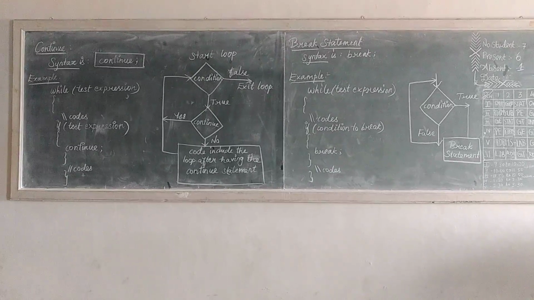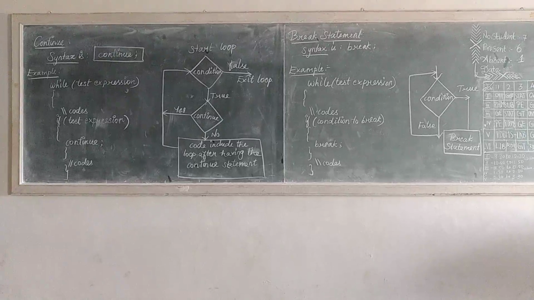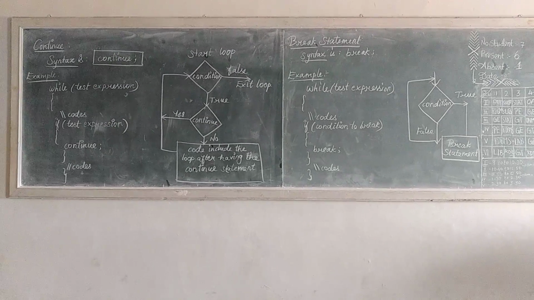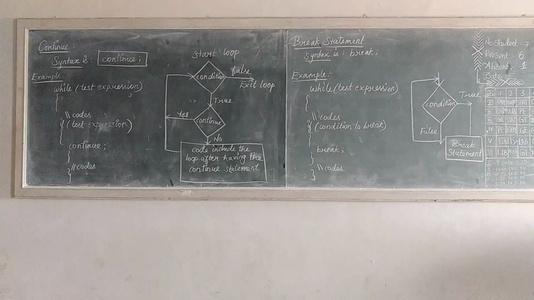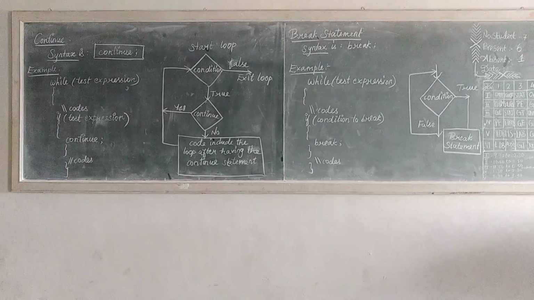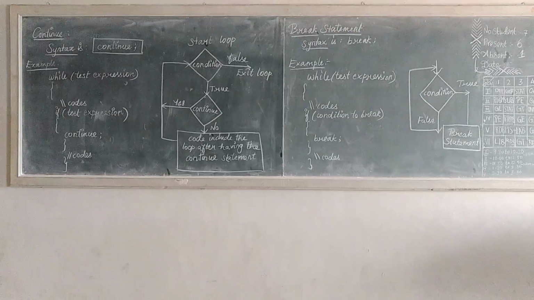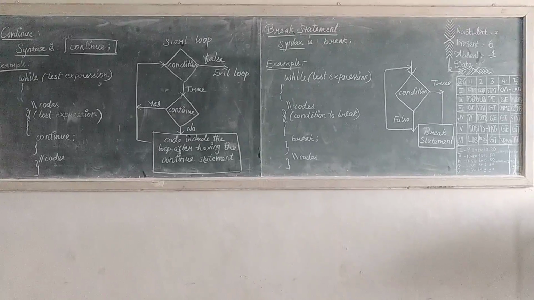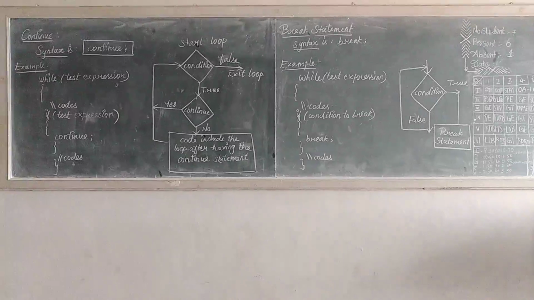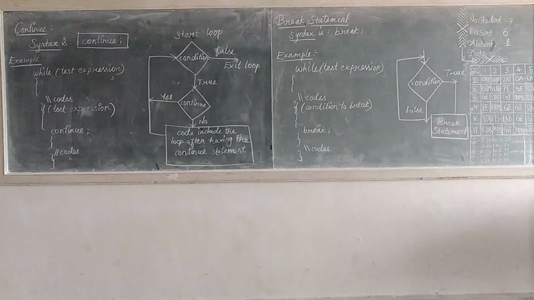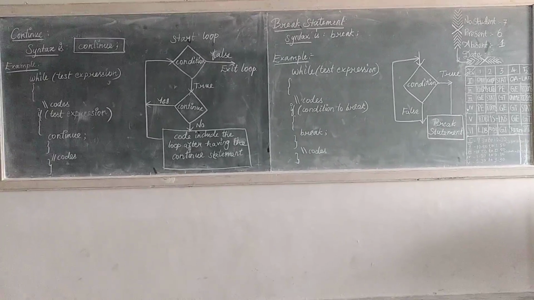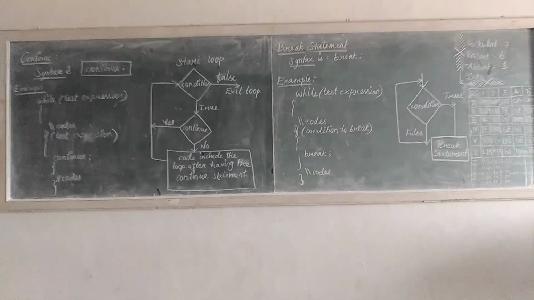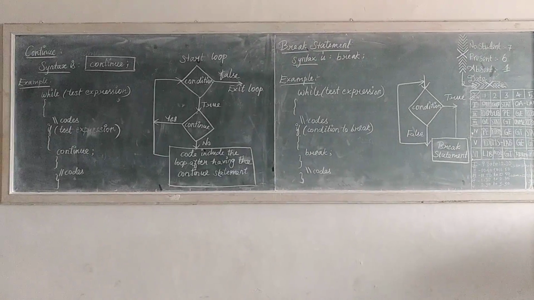When a break statement is encountered, the control exits from the loop construct immediately. When the continue statement is encountered, the control automatically passes to the beginning of the loop statement. So these are the major differences between the continue and break statements.